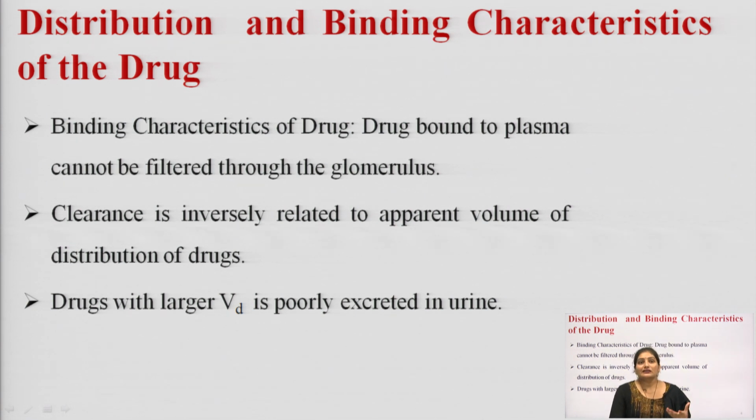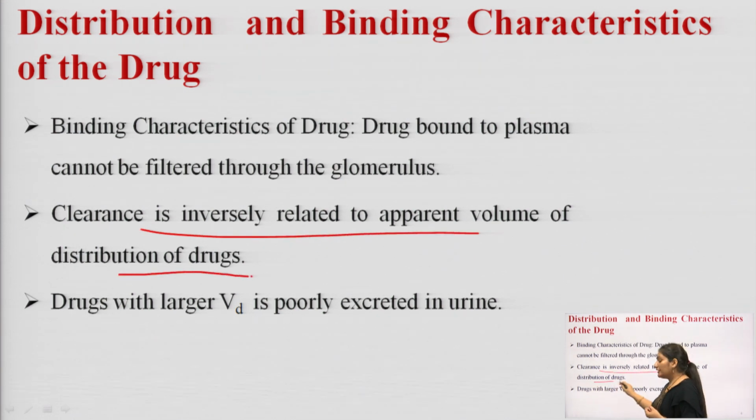Why? Because when it is bound to the plasma protein, the complex formation will result in an increase in the molecular size, and because of this increased molecular size, it cannot get filtered across the glomerulus. Also, the clearance is inversely related to the apparent volume of distribution of the drug.